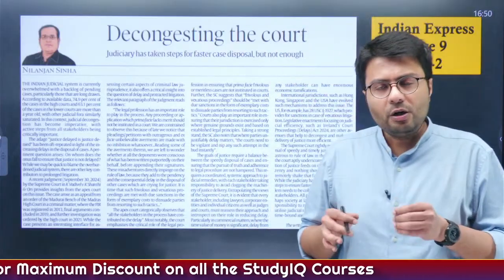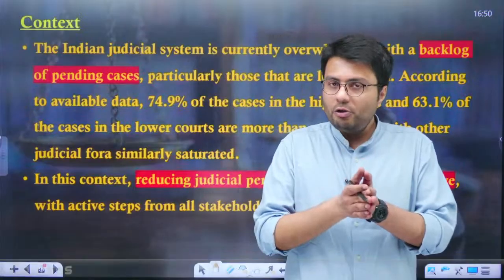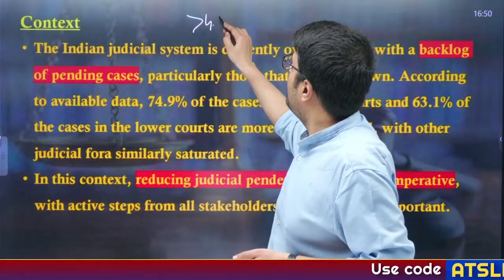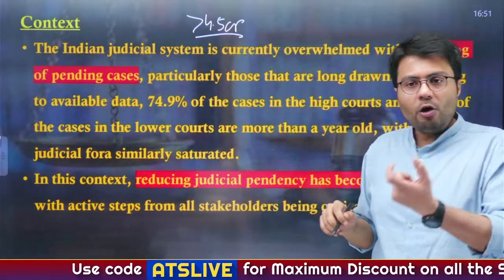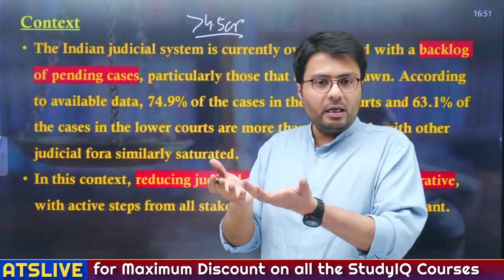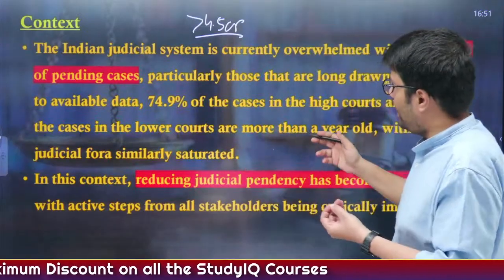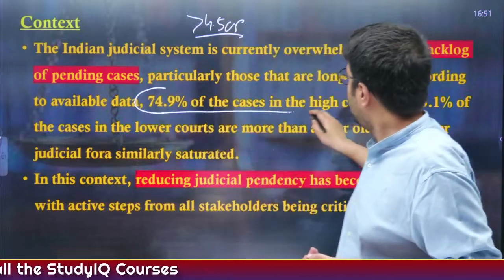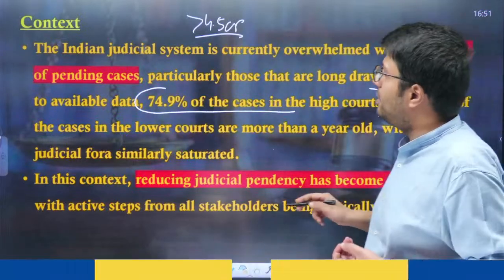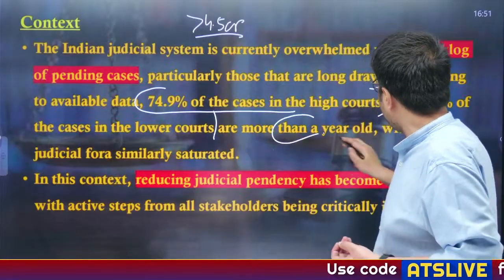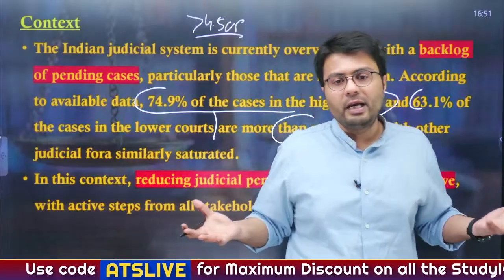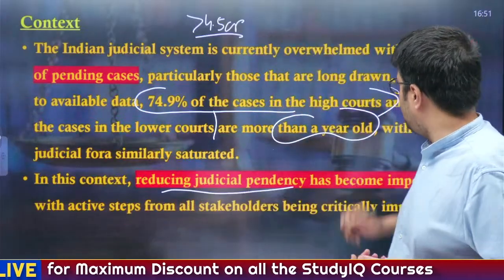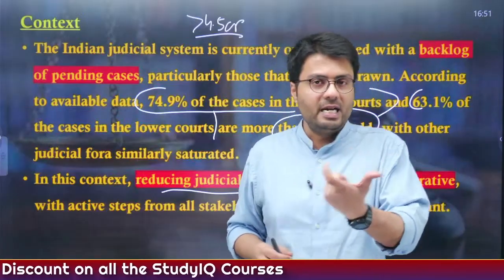Now let us move to the last article of the day. This article appeared on page 9 of the Indian Express newspaper, and it highlights that the total number of pending cases in the country is more than 4.5 crore. This is across all the courts in India. Now the backlog of pending cases is a big issue in the Indian judiciary, and according to the available data, 75% of the total cases in High Courts and 63% of cases in lower courts have been pending for more than 1 year, which according to the judiciary is a source of worry. And in this context, reducing judicial pendency has become an imperative for India's judicial sector.